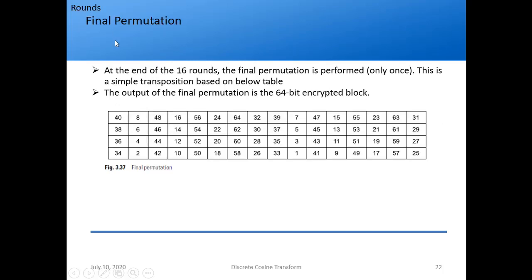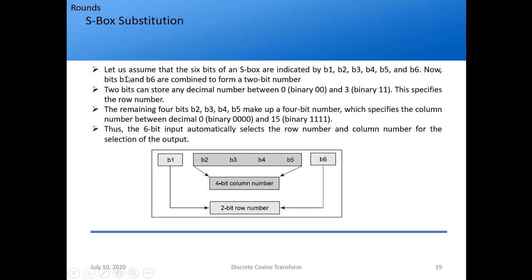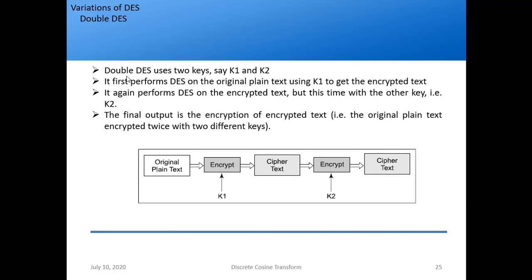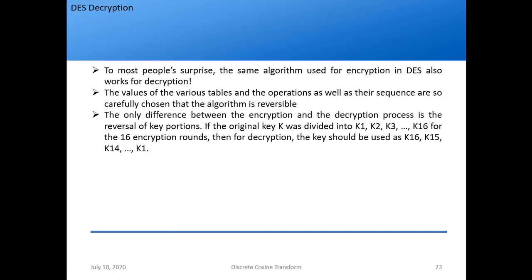Now many would think that this process is so complicated to encrypt, right? But if you think about it, it is actually very simple to decrypt, because the values of various tables and operations as well as the sequence are so carefully chosen by IBM that the algorithm is reversible. The only difference between the encryption and decryption process is the reversal of key portions. We have 16 rounds, right? As I said, there are 16 different keys. If the original key was divided into K1 to K16 for the 16 encryption rounds, then for decryption the keys should be used as K16 to K1. That is the only difference for decryption.